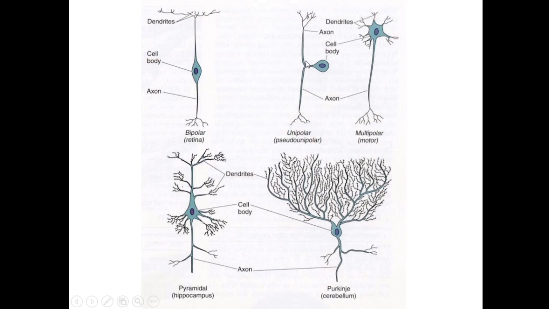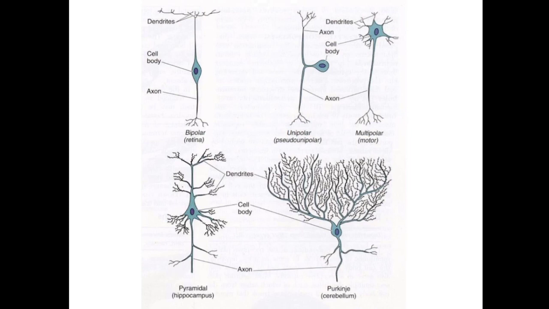these ganglia of the sensory nerves of the cranial nerves, sensory ganglia of the cranial nerves, they are also having these unipolar. They are also known as the pseudo-unipolar neurons because you can see that the nerve cell body gives rise to a process which immediately bifurcates. It divides into two. One is going towards the periphery and the other is going towards the center. And one is acting as an axon and the other is acting as the dendrite.